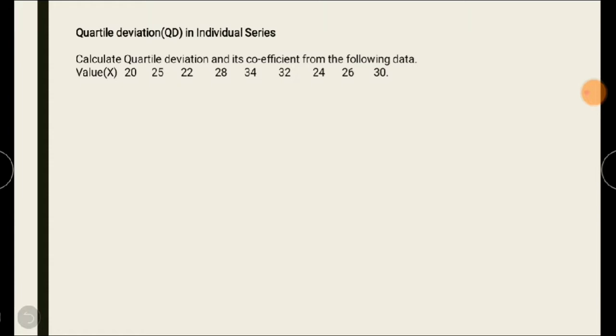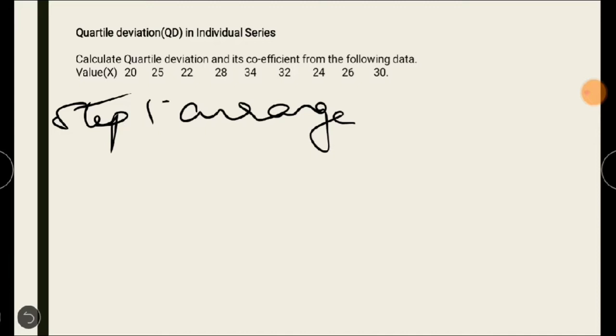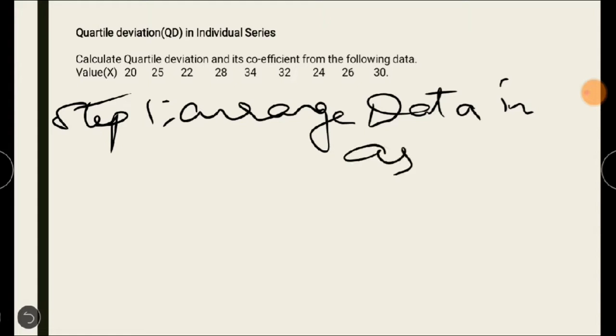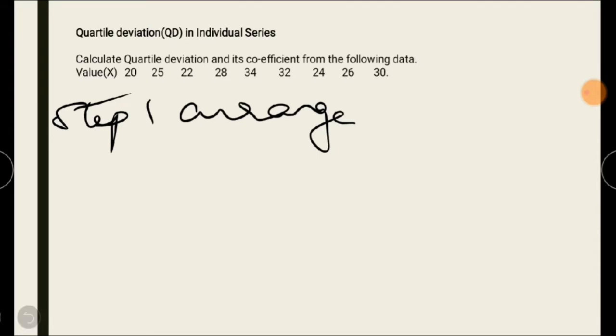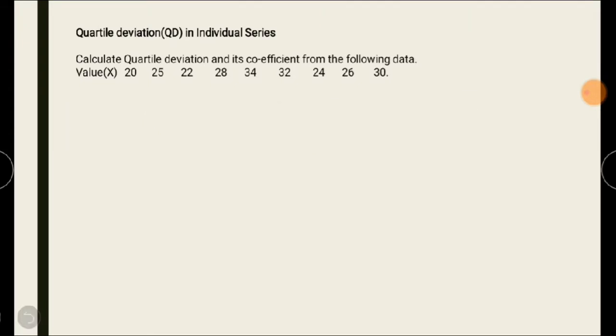order. Okay, so here the first step, step 1, is arranging data in ascending order. So this is the first step. We have to arrange the data in ascending order. Okay, so after arrangement we have to do the calculation. Please keep that in note. So make a note of it. The data should be arranged. Okay, so here they have given the set of series. We have to arrange it in ascending order.